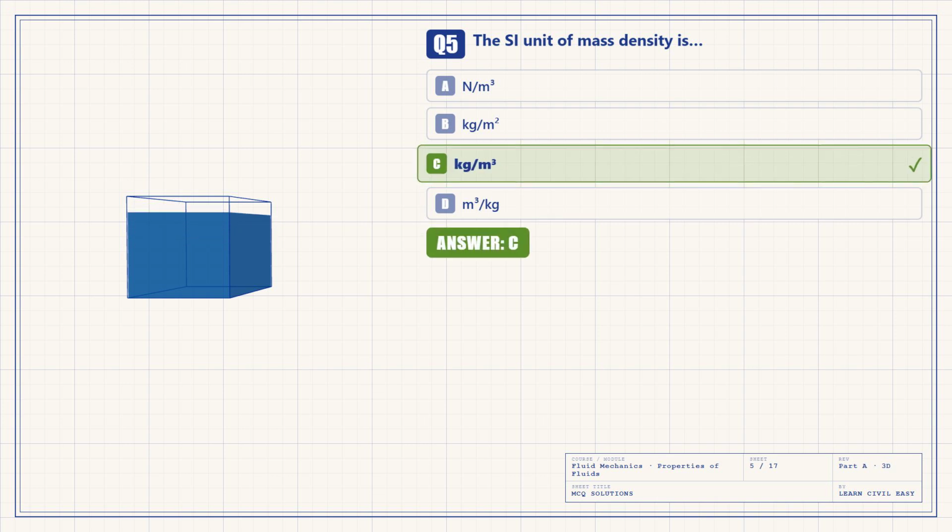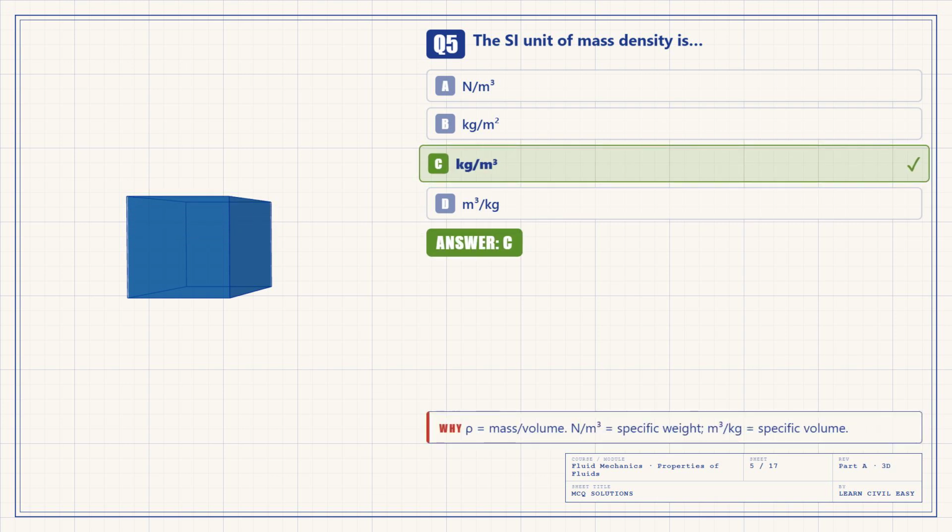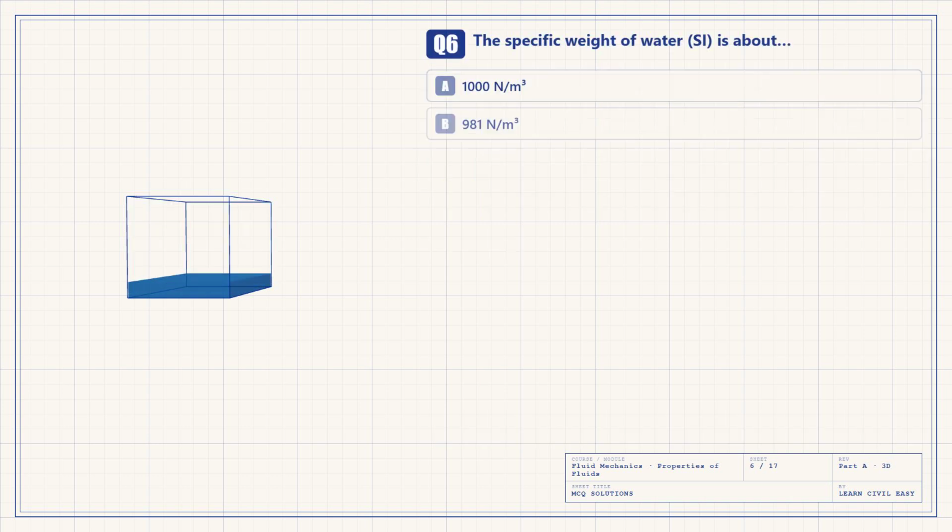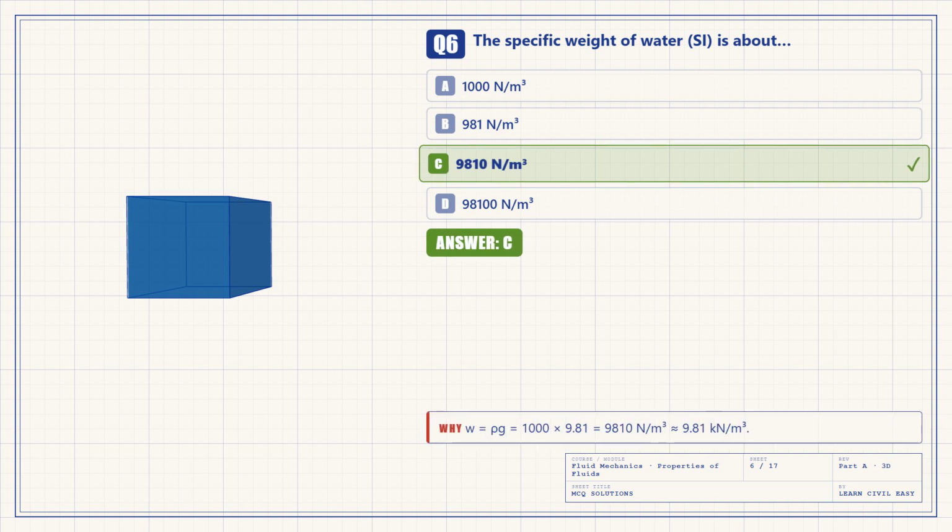Question 5. The SI unit of mass density is kilogram per cubic meter. The answer is C. Newton per cubic meter is specific weight. Cubic meter per kilogram is specific volume. Question 6. The specific weight of water is ρg, that is 1000 times 9.81, which equals 9810 newtons per cubic meter. The answer is C.